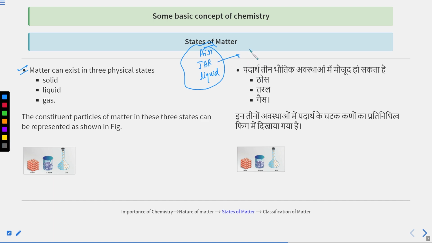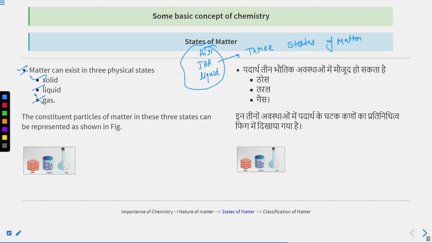There are three states of matter basically. The first one is solid, the second one is liquid, and the other one is gas. Matter can exist in three physical states: solid, liquid, and gas.